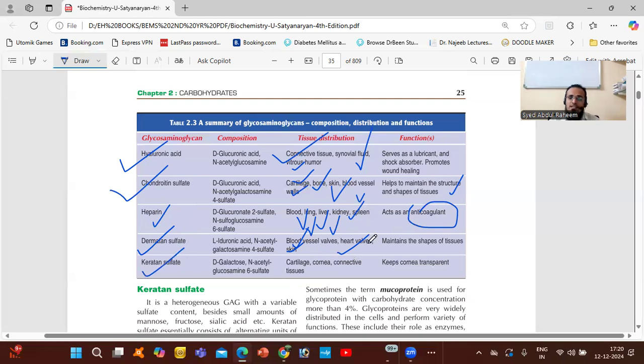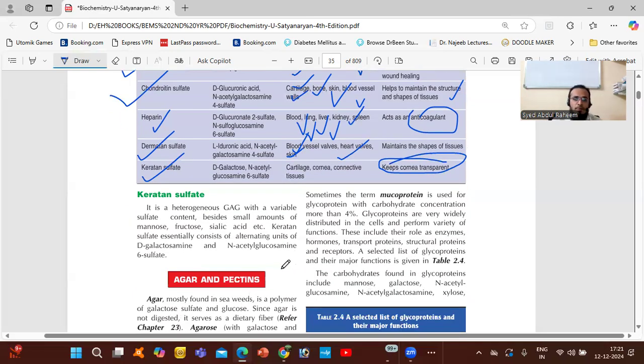Keratan sulfate is present in cartilage, cornea of the eye, connective tissues, and the brain. They maintain transparency. So if the cornea is transparent, it is due to keratan sulfate. So it is very important.